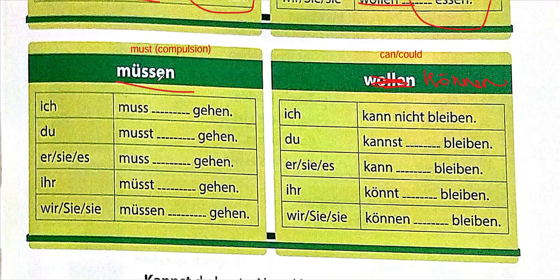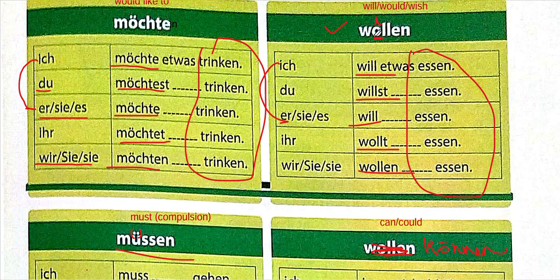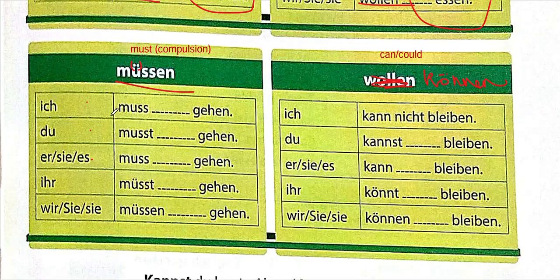What is müssen? Müssen, here you need to remember that this umlaut, these two dots, will not be there for ich, du, er/sie/es. See, here also it's the same thing. Here the vowel is being changed for ich, du, and er/sie/es. The rest two are normal, they have the umlaut. So ich muss, du musst, er/sie/es muss. These two will remain the same. Not these two.